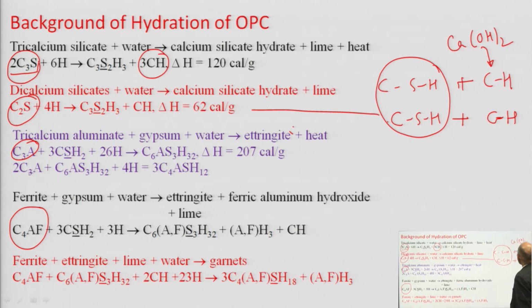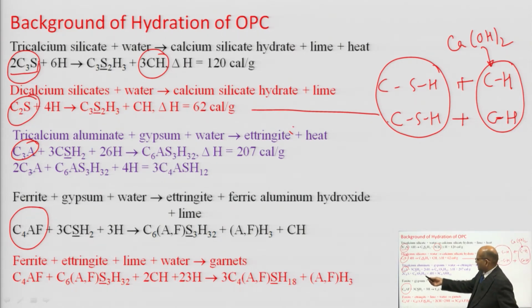So, this weak link needs to be improved. C3A and C4AF contribute very little towards strength, but we have to keep them because they are required to reduce the fusion temperature in the manufacture of cement.